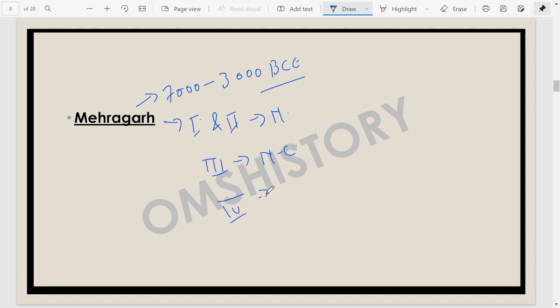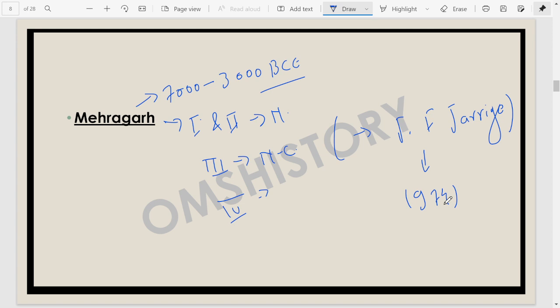Now this Mehergarh, this site was discovered by J.F. Jarrige. This name is very important because Mehergarh is a very important site. We have seen questions related to Mehergarh many times in our NTA UGC NET examination. So J.F. Jarrige is very important for us. Jean-Francois Jarrige was a French archaeologist who found this site in 1974. So don't forget his name.